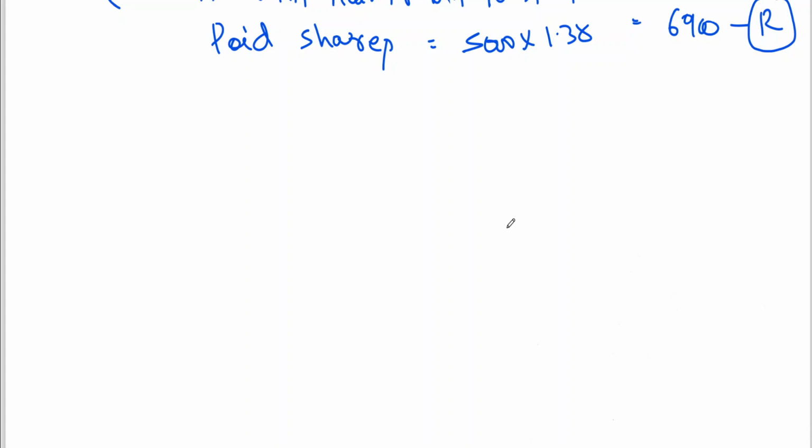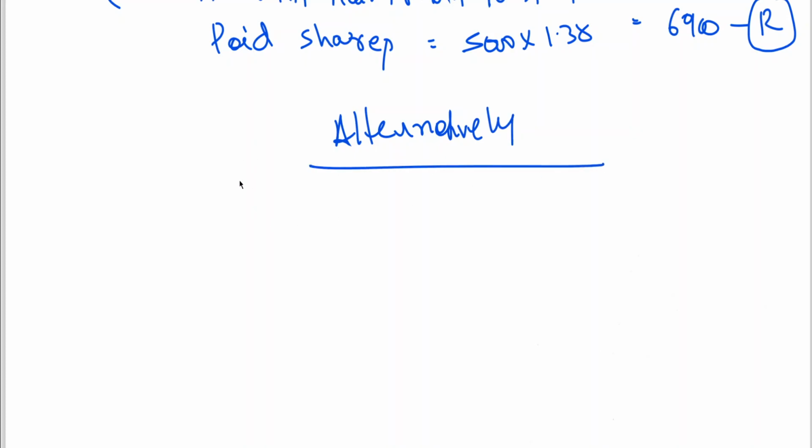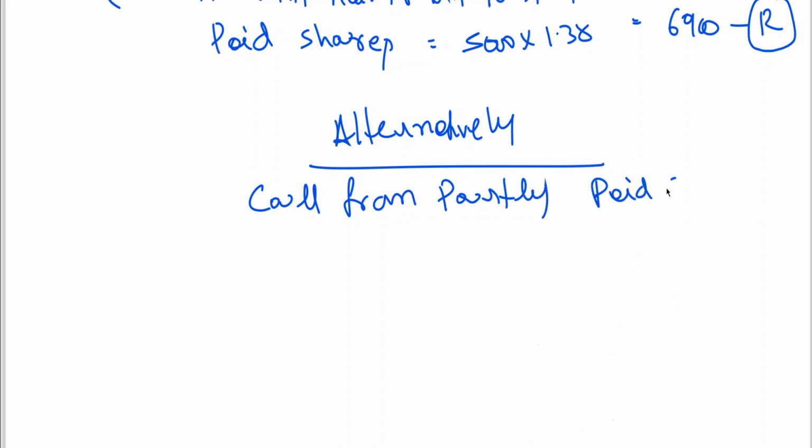If you want to really find out, call from partly paid shares. Alternatively, I am just explaining this because sometimes you see it in notes.